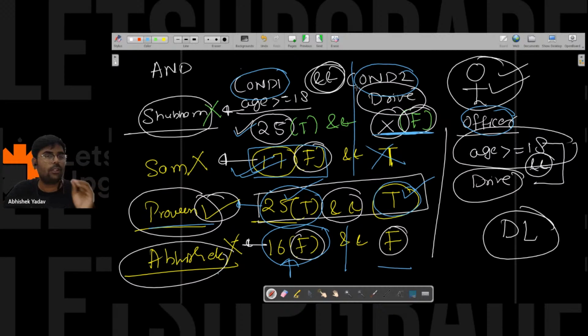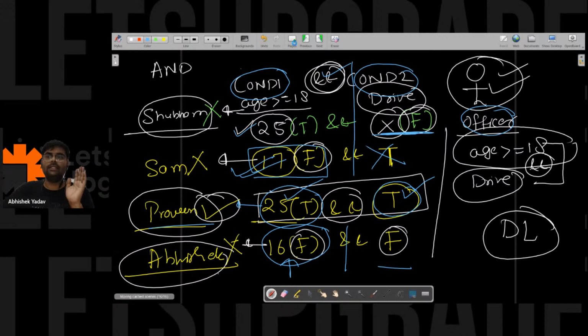And this is the behavior of the compiler also. When the compiler executes more than two conditions and you are using and, the moment you get false, the compiler will stop and will not check the remaining conditions. Is everyone clear? Yes or no?